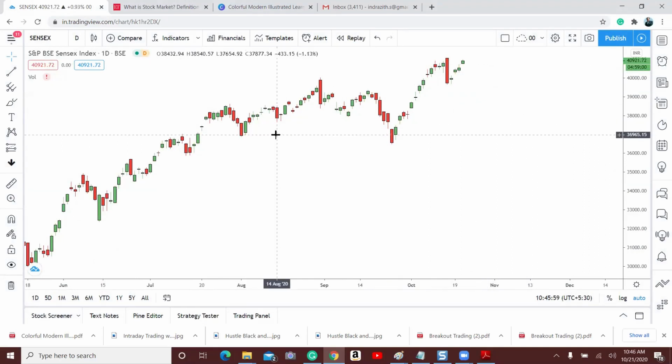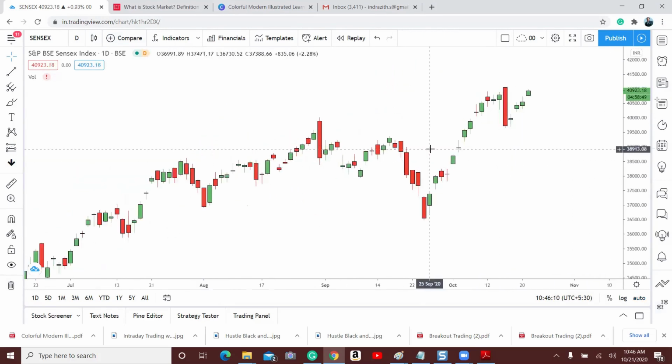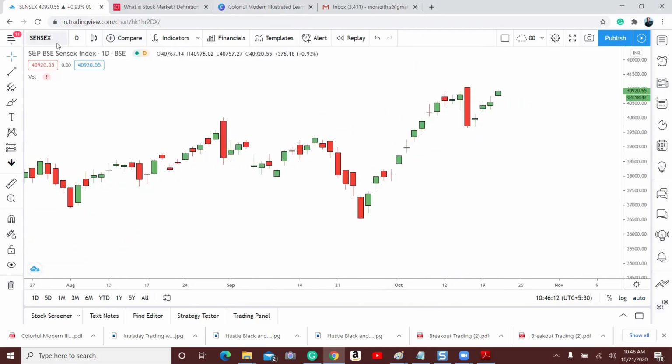Similarly, there are many websites like TradingView, which is one, we have charting, we have many other websites, which list or display the price of every index and company. And this is free. You can make use of it to check the prices of the listed companies.